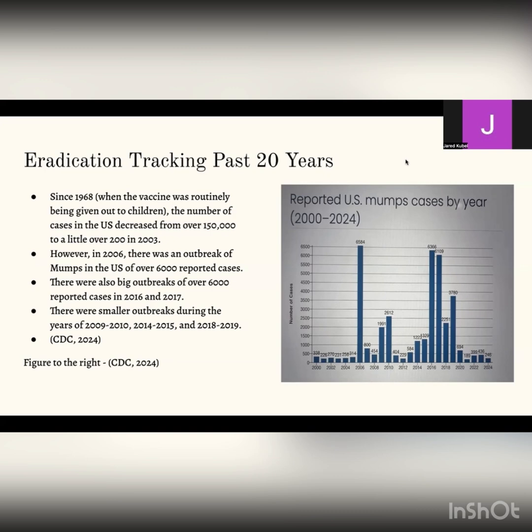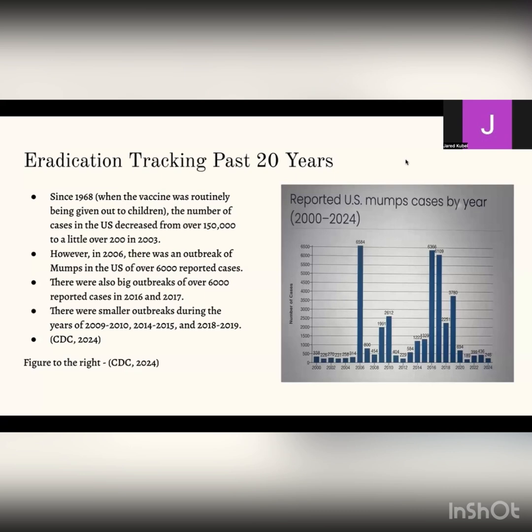However, there were still outbreaks in the United States, not as big, but many outbreaks of over 6,000 people reporting cases in the years of 2006, 2016, and 2017. There were also some smaller outbreaks of around a couple thousand people in the years 2009, 2010, 2014, 2015, 2018, and 2019.